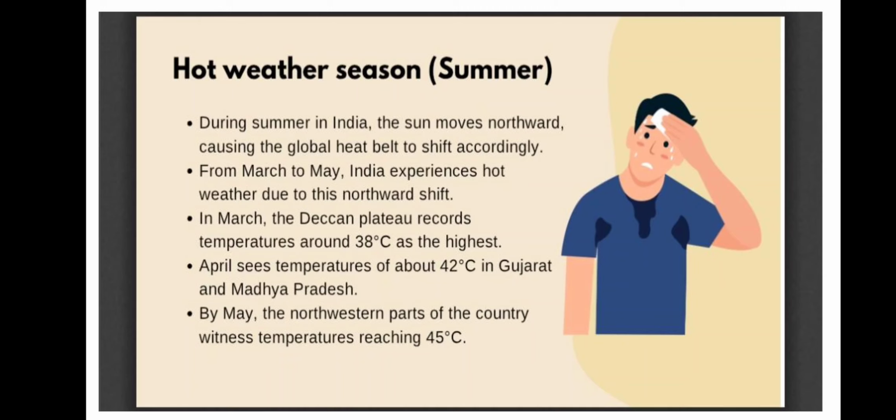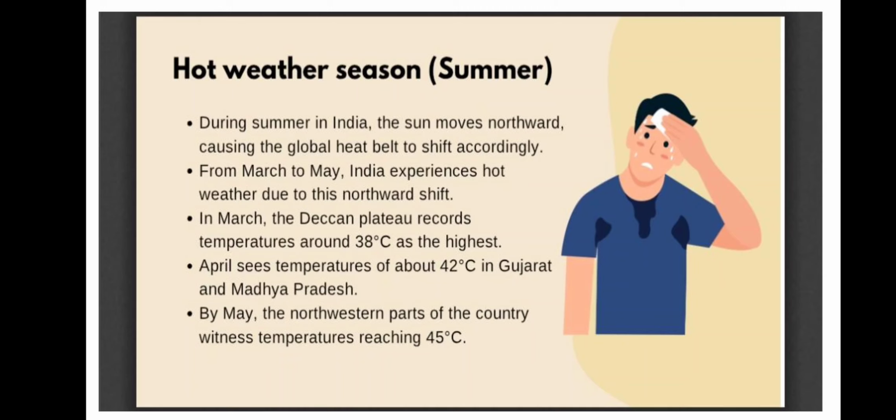There are certain important concepts which we will learn, and there are some common things as well which we already know. During summer in India, the sun moves northward, causing the global heat wave to shift accordingly. So the sun moves northward and temperature increases, just remember that.